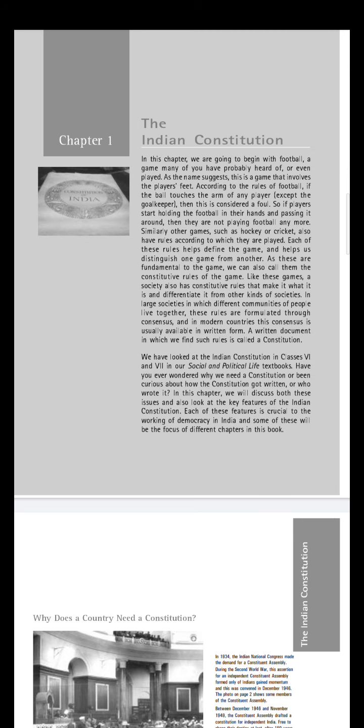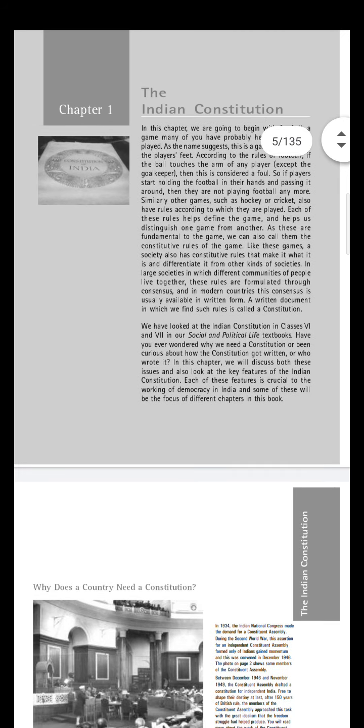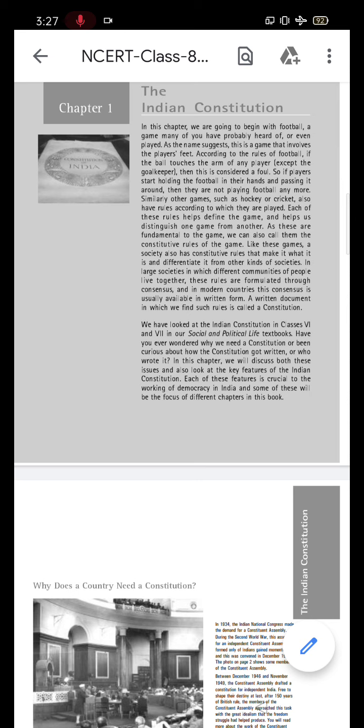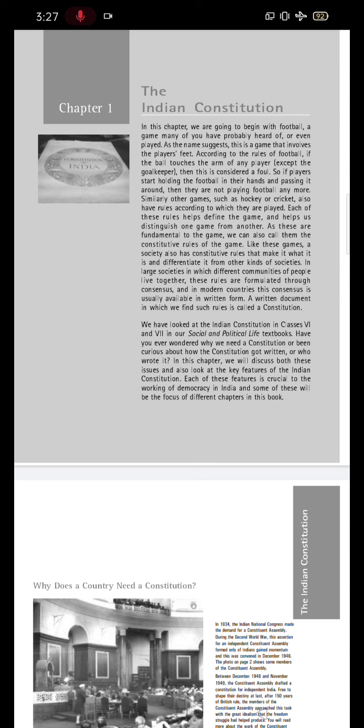Suppose you are in school. One more example we will take before starting anything. If you enter the school and you're not in proper uniform, you wear your regular clothes, whatever you wear at home, and you wear the same clothes in school. So is it okay? Will the teacher allow you, will the school organization allow you to come in this kind of manner?